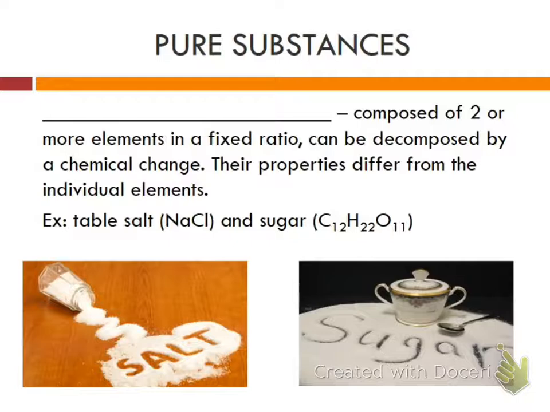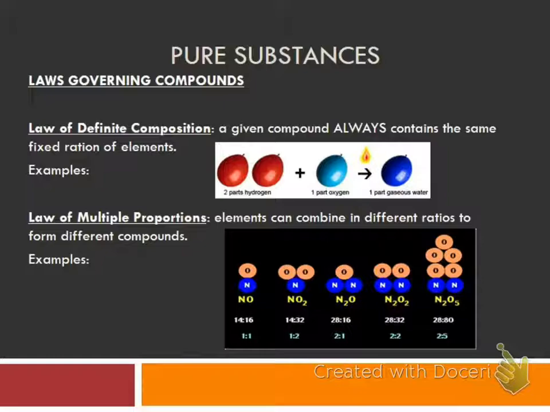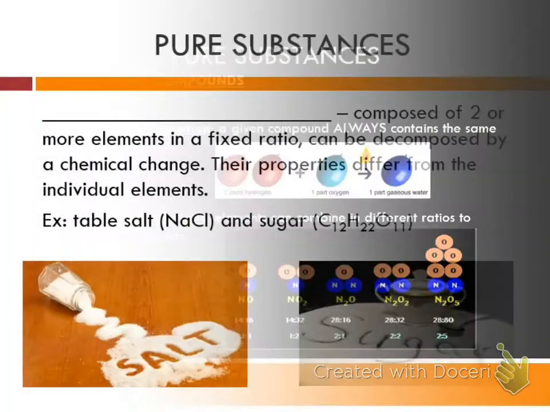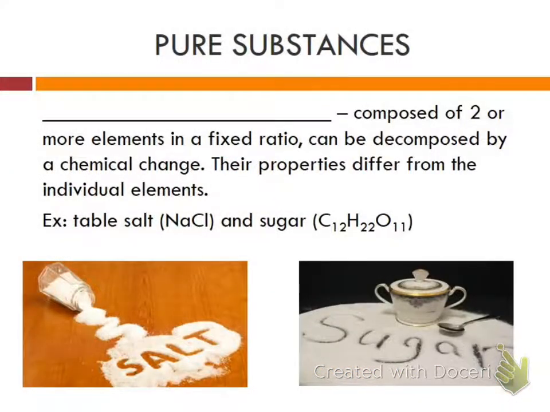Compounds are composed of two or more elements in a fixed ratio that can be decomposed by chemical change. So their properties differ from the individual elements.